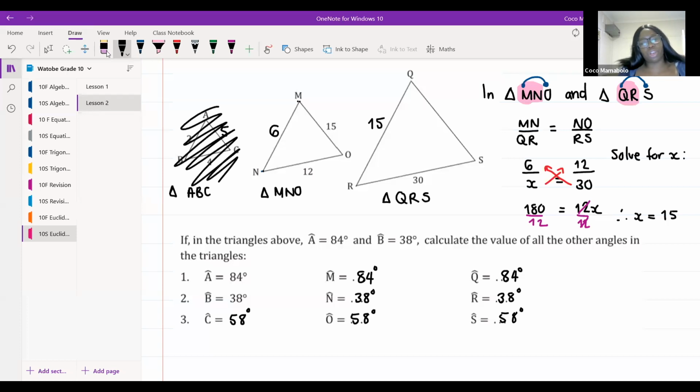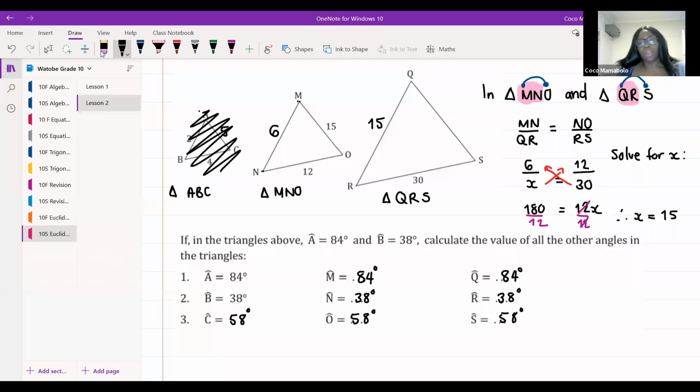Now, Namani says, if we do not consider the triangle ABC, how do we know that MN is equal to 6? In this case, we've already calculated it, Namani. I'm going with the assumption that we've already been given the answer. It's not that I'm completely ignoring it. It's just that this comparison is a lot easier than that comparison. So let's not do all three of them together. Let's only work with two triangles.